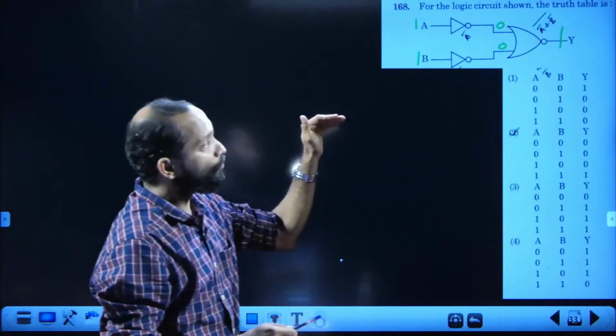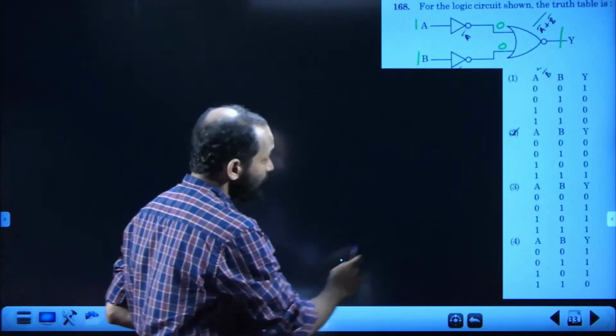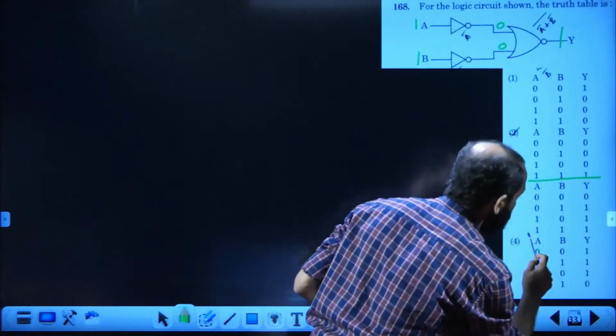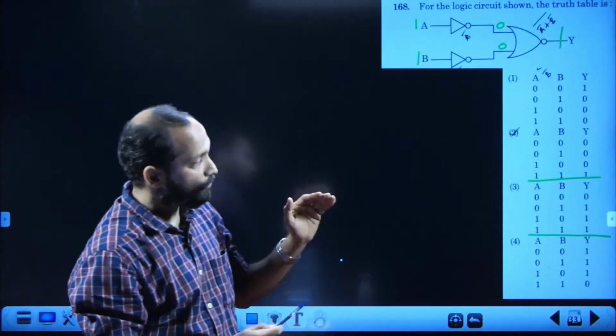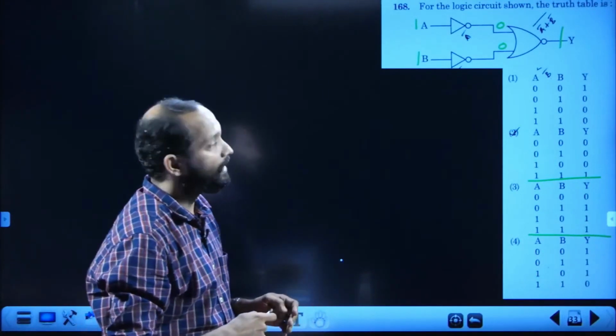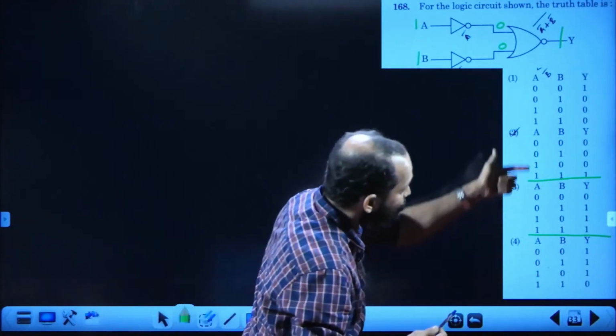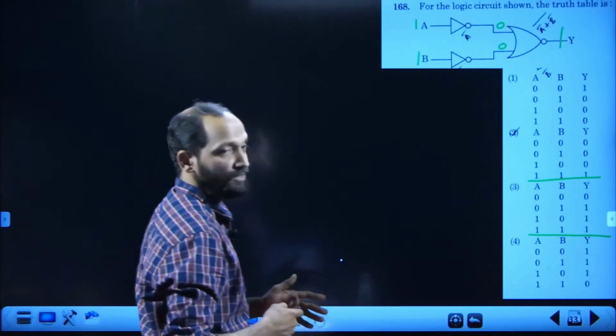So 1, 1, 1 comes in two options. 1, 1, 1 and 1, 1, 1. So either second one or third one is the right answer. Okay, how to choose that? For that we have to take the trial for 1 and 0. Then only we will get answer.